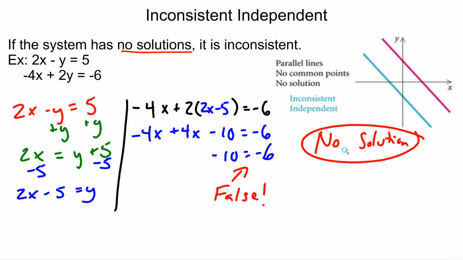So how would I write my answer? I would say no solution. The other possibility is I could write my solution as an empty set. So the notation for the empty set is the circle with a line through it. Or you could literally write a set with nothing in it. So your curly brackets to indicate a set with nothing inside the set.